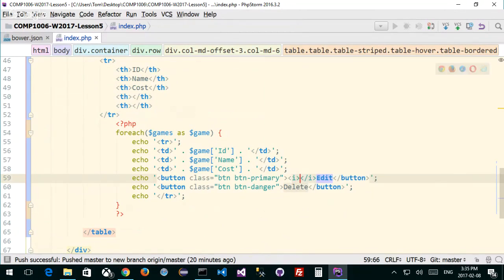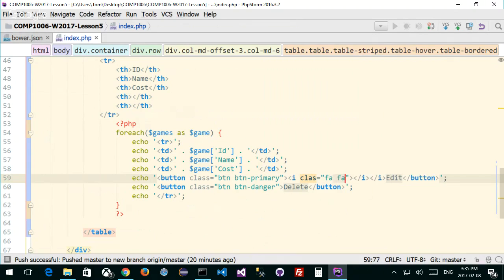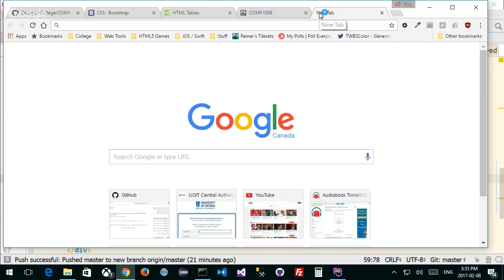So it looks like this, I tag, right? And inside my I tag, I can put in a class of FA, and I want to put some kind of edit, right? There's no edit, but if you don't know what Font Awesome is, by the way, we've only talked about it very briefly in this class, but you may have seen it already.